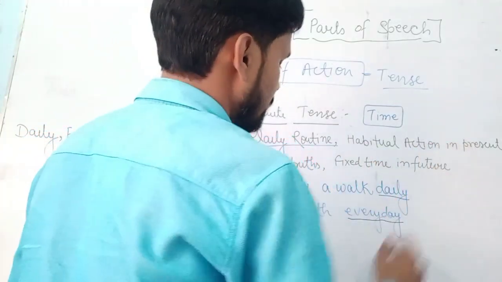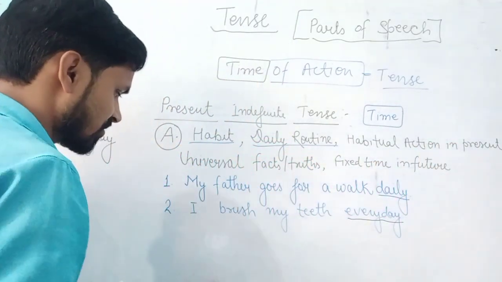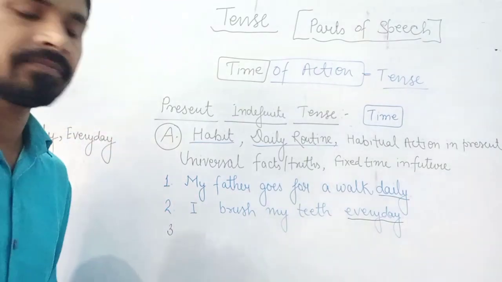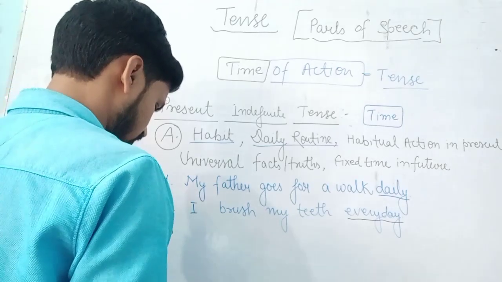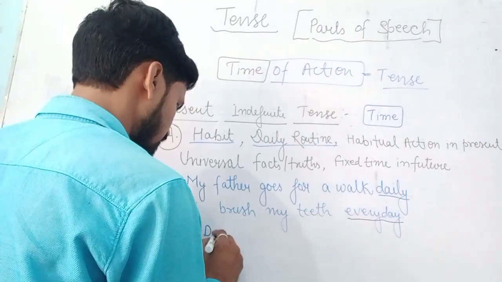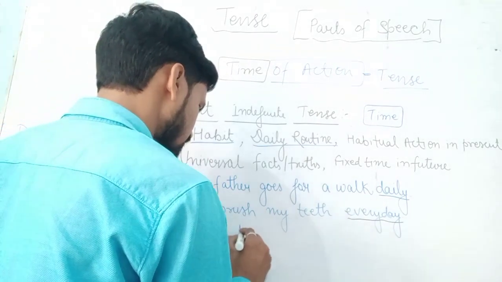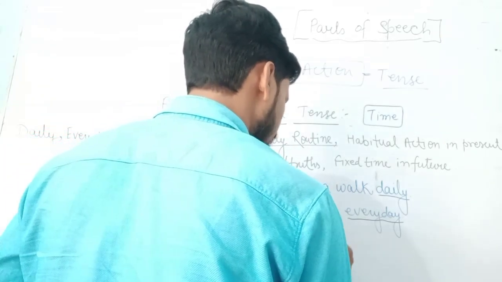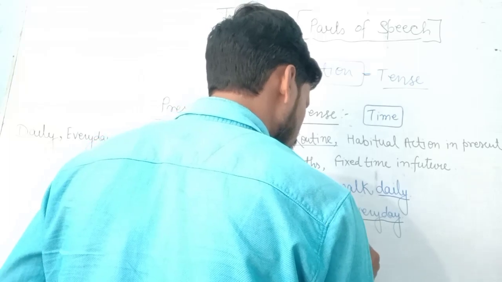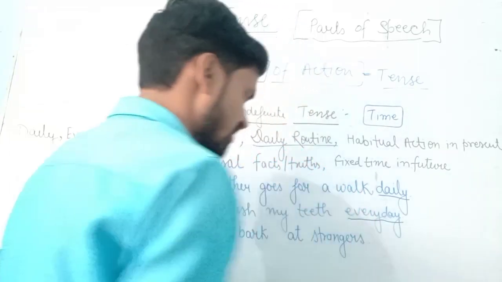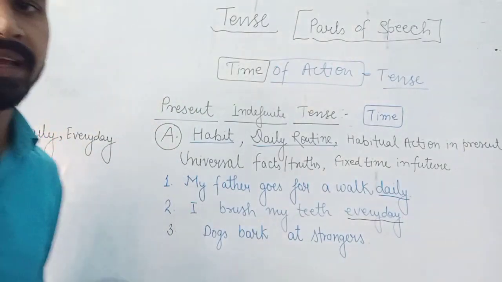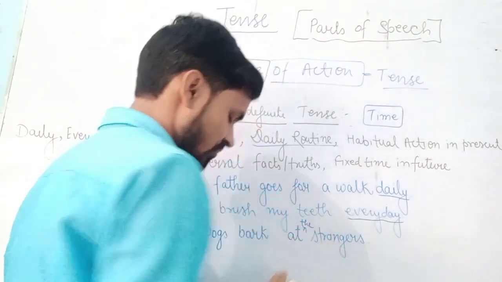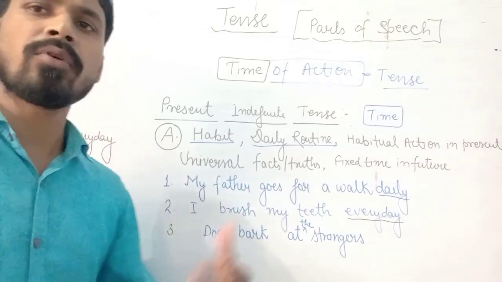Third one is habitual action in present. What type of habitual action would I like to explain here? Habitual action का मतलब है, dogs bark at strangers. जब कुत्ते हैं वो किस पे भौंका करते हैं?